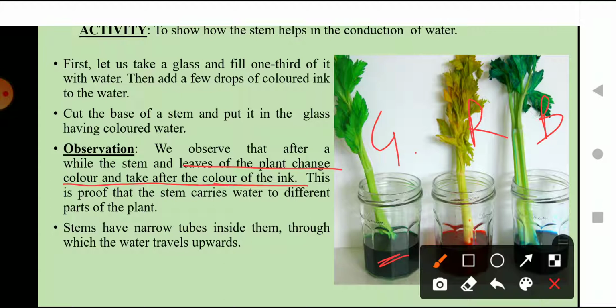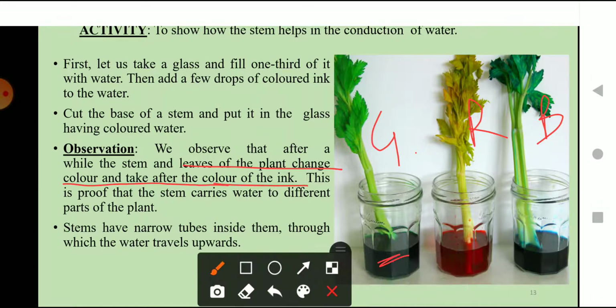Right, the first one was green, and plants are green, so it has absorbed it and got darker green. But the second one was red, and after the red ink is absorbed and transported through the stem, the color of the plant changes, and similarly with the blue ink. Okay, so as you can see, the stem has narrow tubes inside them through which the water travels upwards.